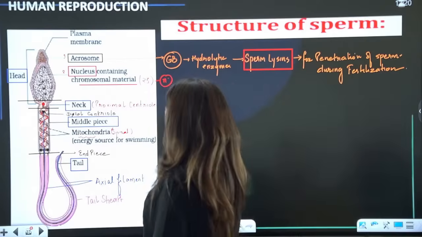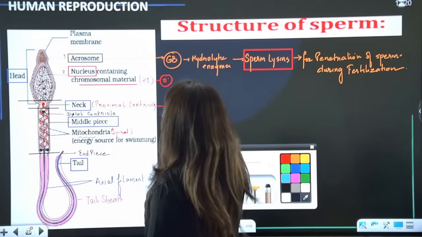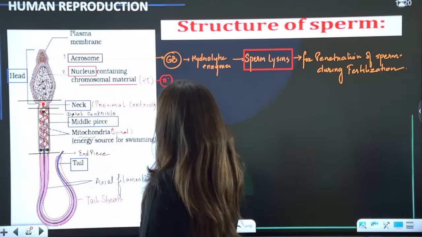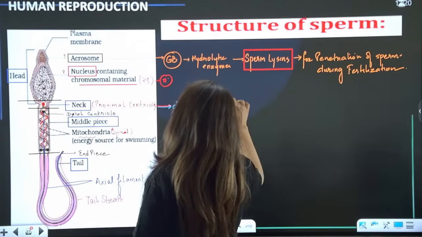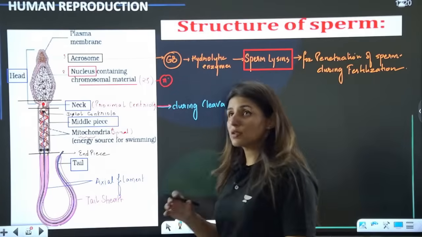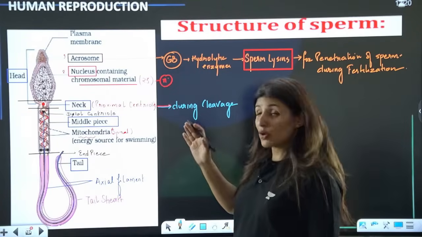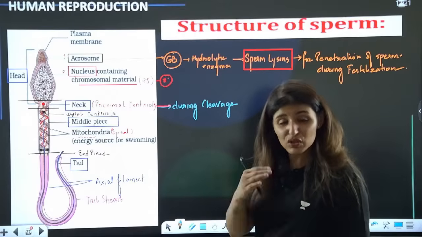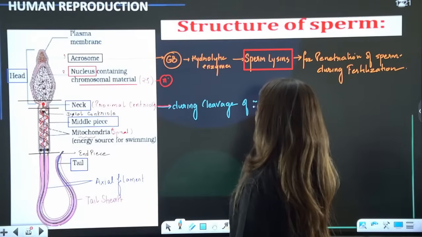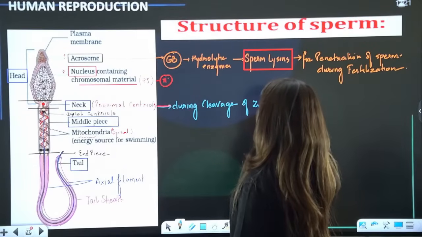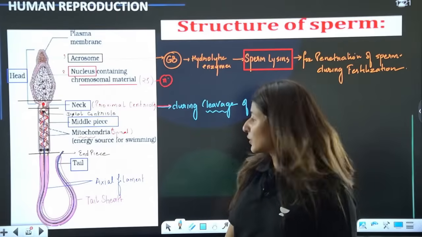Then the proximal centriole. This proximal centriole is going to help us during cleavage, because the ovum does not have its own centriole. So when the ovum has changed into a zygote, this proximal centriole will help in the division of that zygote during cleavage. That division of the zygote is known as cleavage, and that's where the proximal centriole functions.